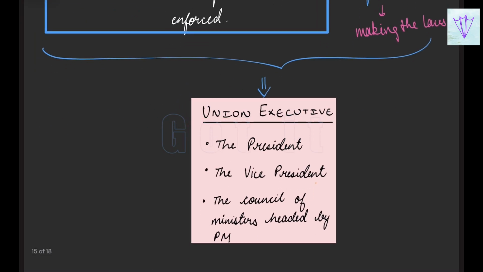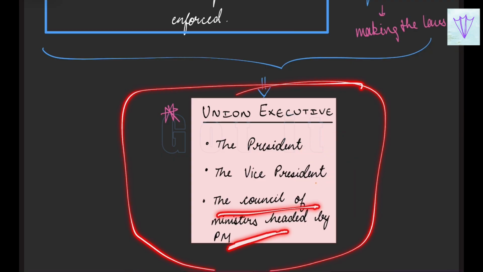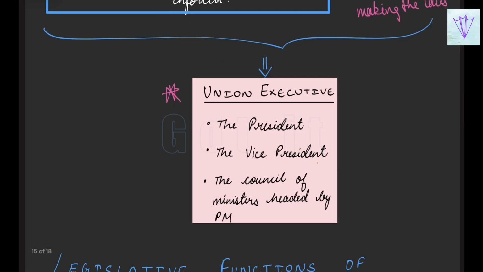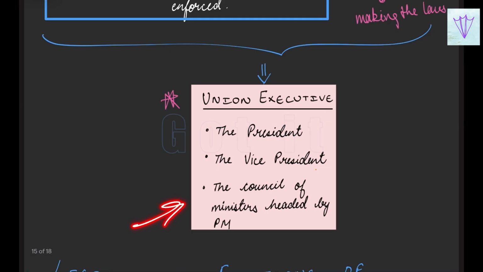So it is very important to remember that the union executive, in the sense, we have the president, the vice president, and the council of ministers who are headed by the prime minister. All of these come under the union executive. These council of ministers will be chosen from the MPs of both the houses of the parliament.